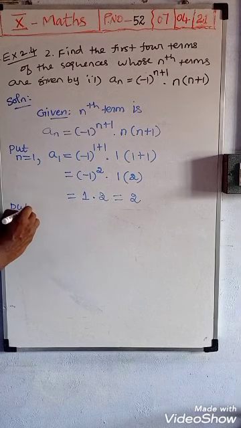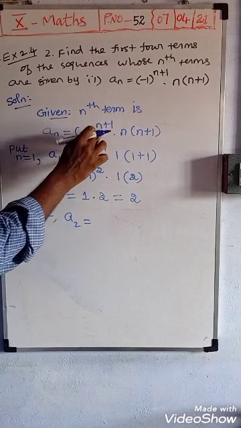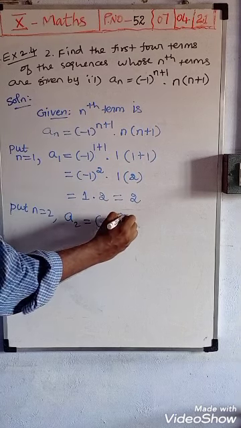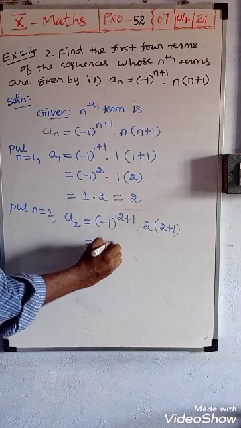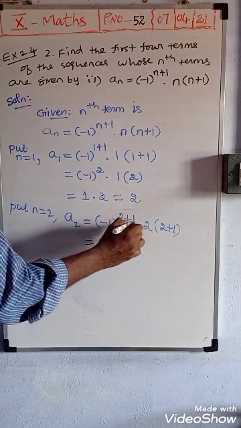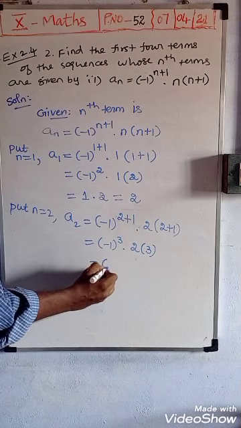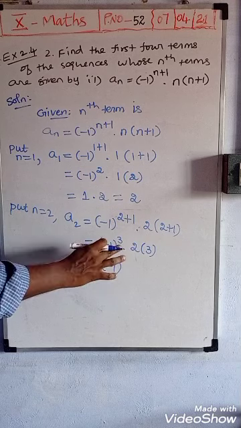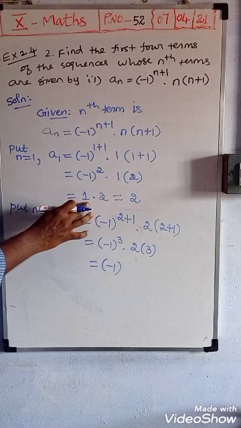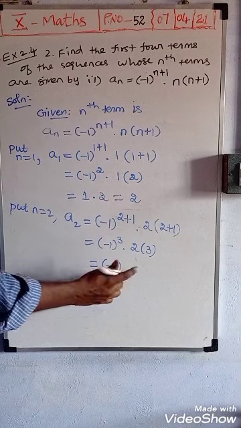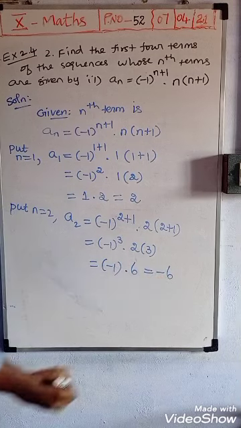Next, put n is equal to 2. So A2, instead of n 2: minus 1 power 2 plus 1 dot 2 of 2 plus 1. Now minus 1 power 3 dot 2 of 3. Here minus 1 cube means we will receive minus 1. If the power is an odd number, we get a negative value. If the power is an even number, we receive a positive. So minus 1 cube value minus 1 dot 2 3s are 6. So minus 1 into 6 we will receive as minus 6.